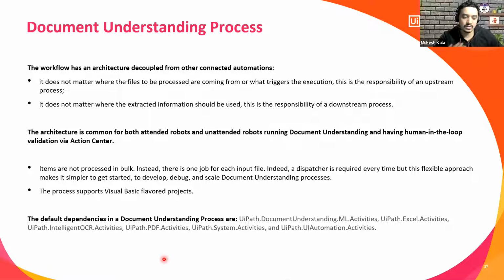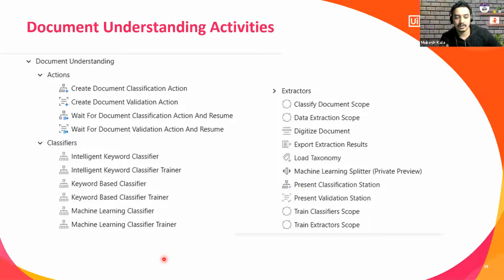And that is also applicable if you create your new automation and you manually add these activities in your sequence, flowchart or state machine. These are the activities you are going to see in your automation DU project, right? So as you can see, if I have to use the classifier, I have all these classifiers which we discussed.